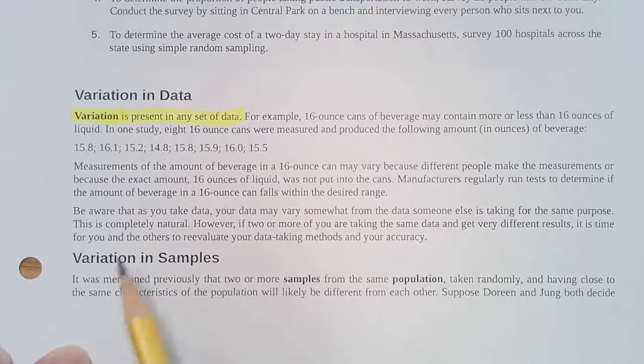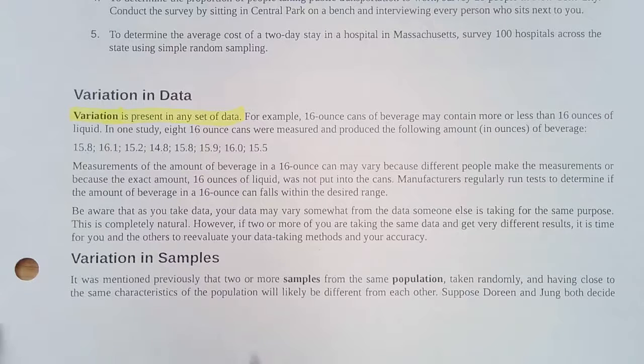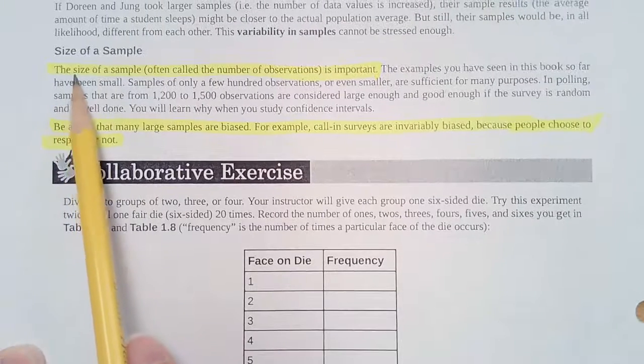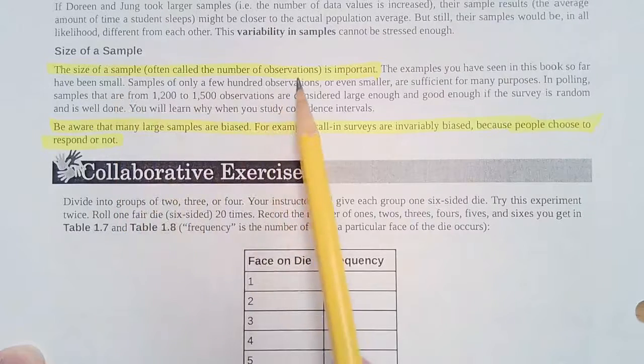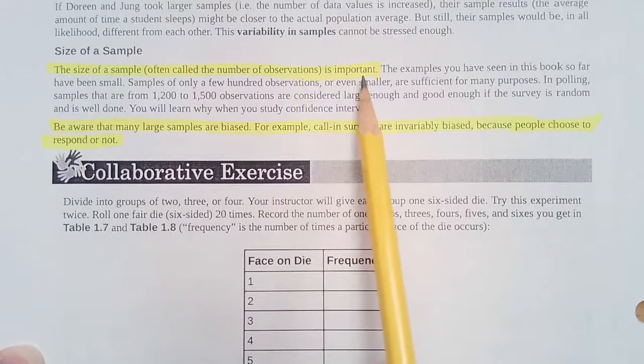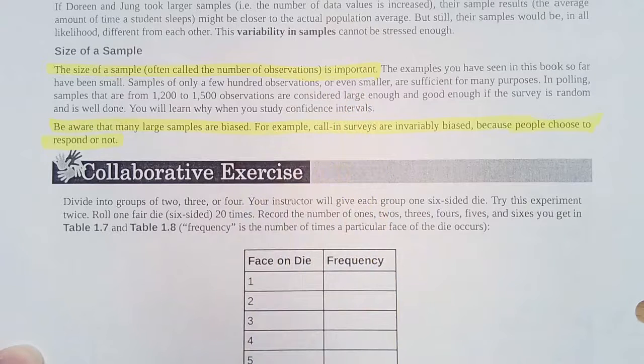Another thing to talk about is the size of a sample, or the number of observations. This is very important. If you only have a small sample, your data may not be reliable. You want to have a larger sample, so you can have a better representation of the population. And just because you have a large sample doesn't mean that it's not biased. Somebody says, yeah, we surveyed 100,000 people. They could still have bias. A great example is a survey. Almost always biased because the people are choosing whether or not they want to respond.